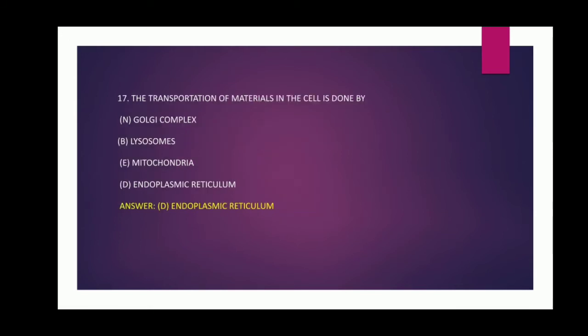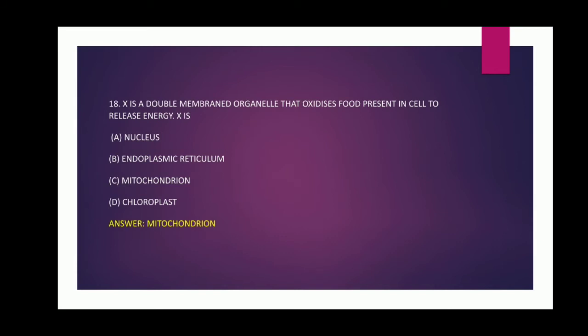The transportation of materials in the cell is done by option A, Golgi complex, option B, lysosomes, option C, mitochondria, and option D, endoplasmic reticulum. And the answer is option D, endoplasmic reticulum. Question number 18.